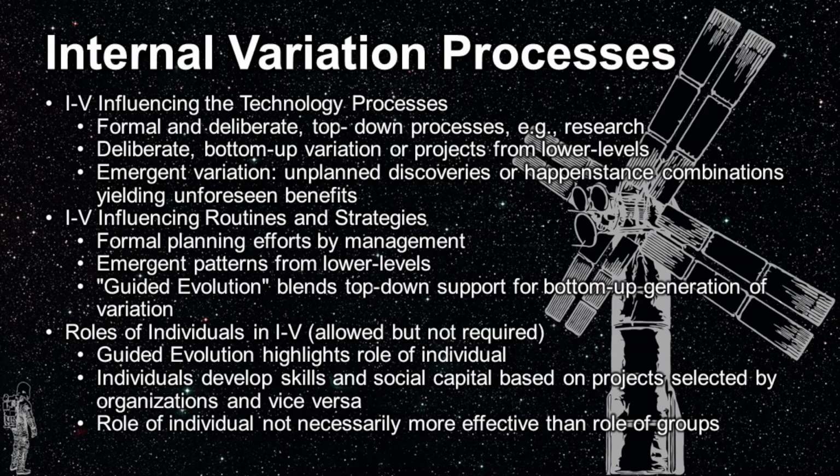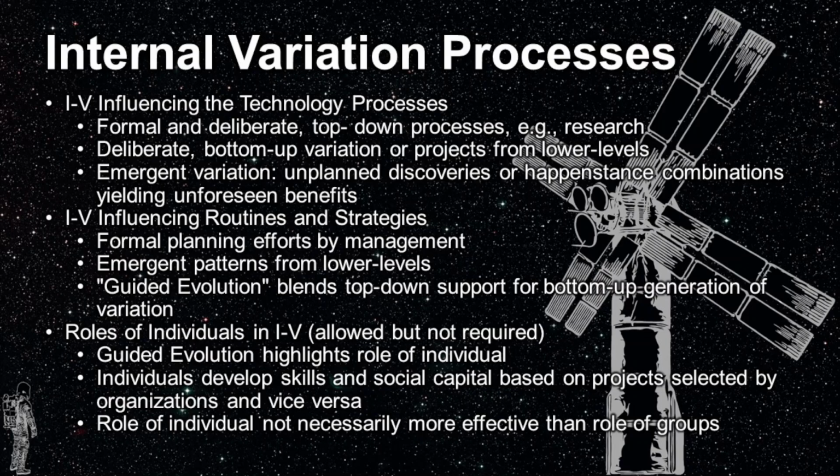Routines and strategies can be influenced by top-down goal setting at the highest level, for example, through incentive systems or implementation of systems for early detection of unexpected variation. Emergent patterns to influence routines can originate from lower levels. An example of this could be guided evolution, blending top-down support for bottom-up generation of variation.